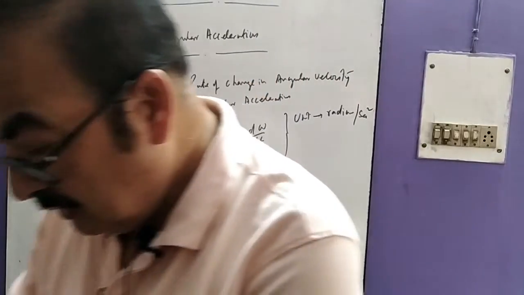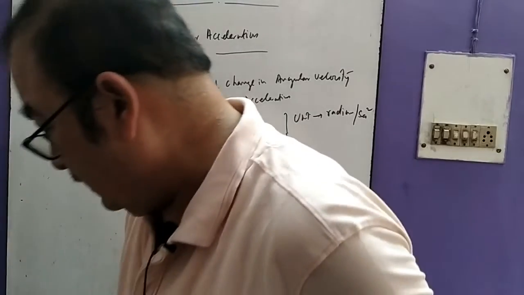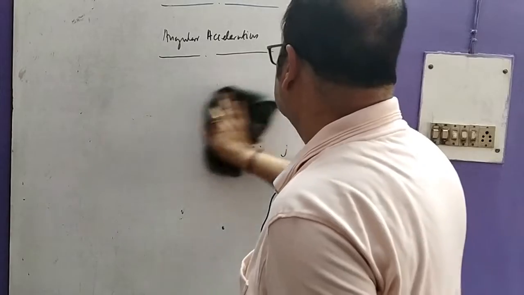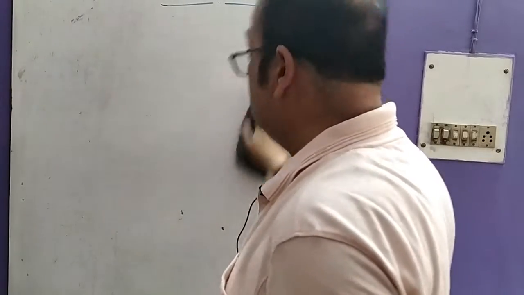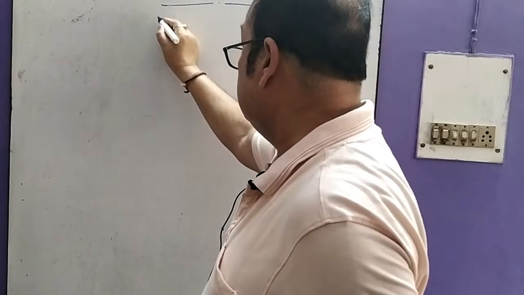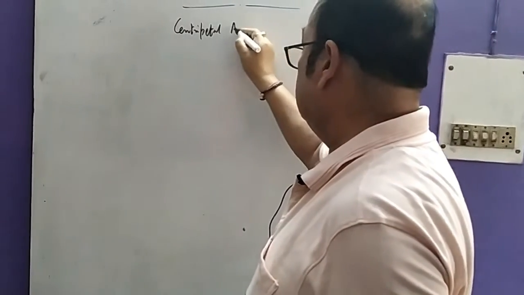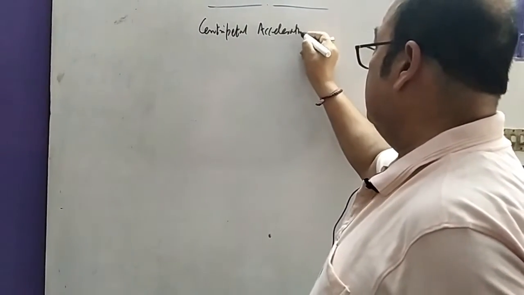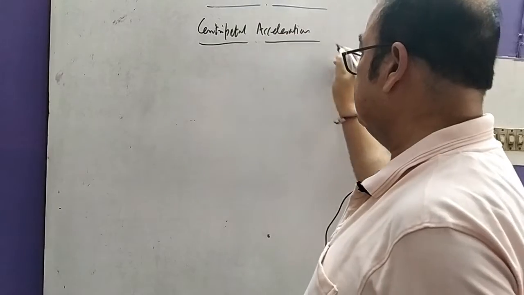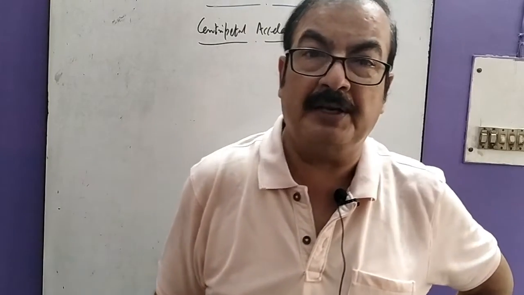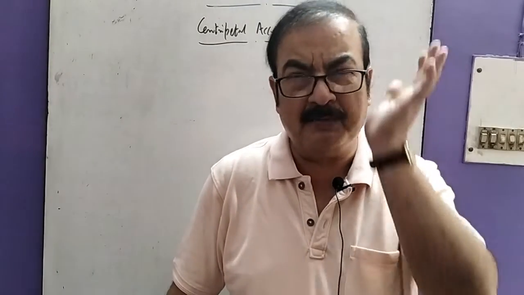Now, after knowing this, the main topic of today is centripetal acceleration. Before we draw any diagram or anything, I must explain one thing.